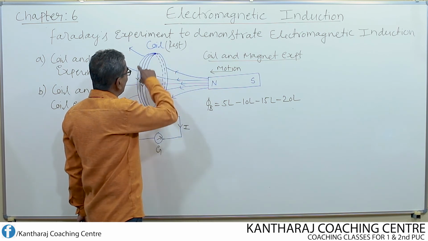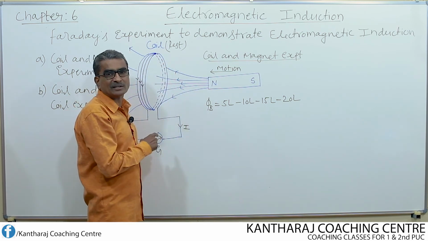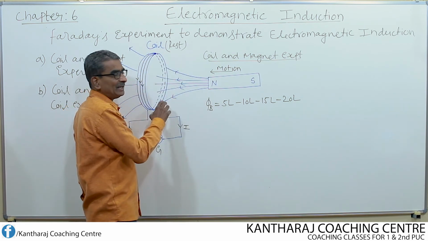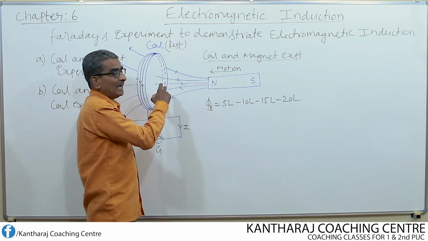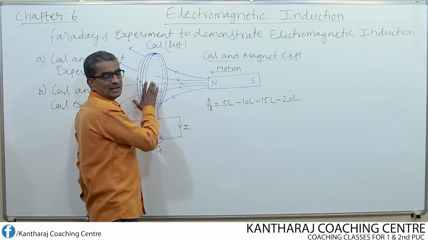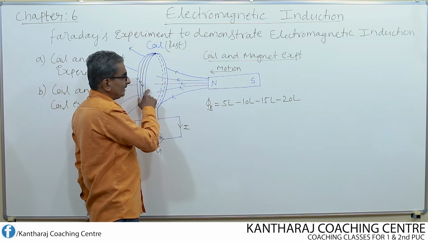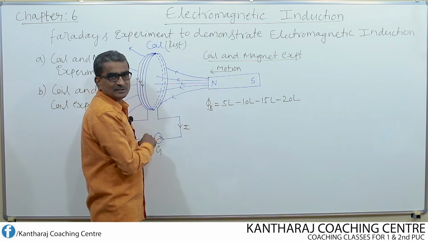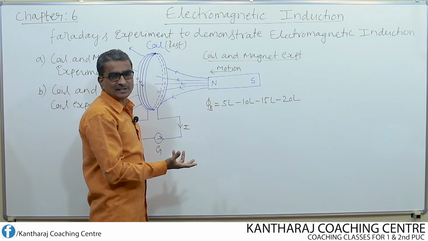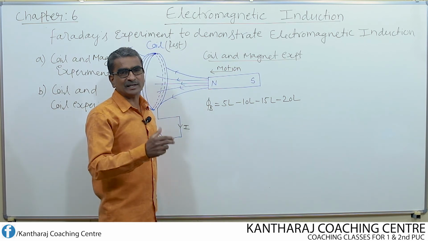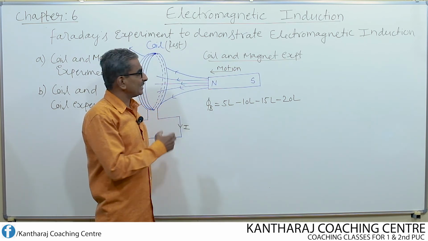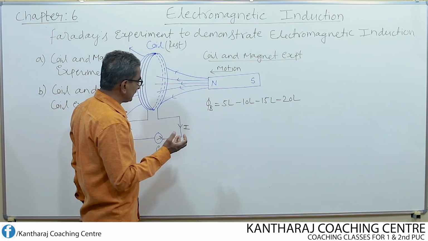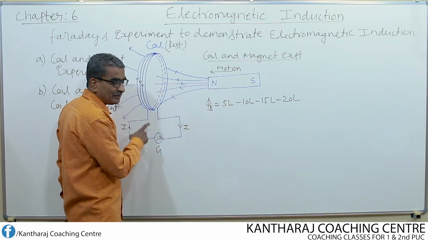Similarly, because of the change in flux, the free electrons of the coil begin to move, and as a result, current is generated. So flux cannot be seen, motion of electrons cannot be seen. Then how do you say that electromagnetic induction is confirmed or proved? It can be confirmed only by means of deflection.